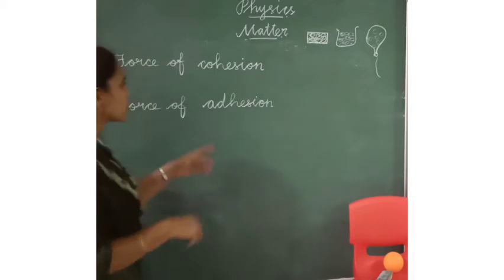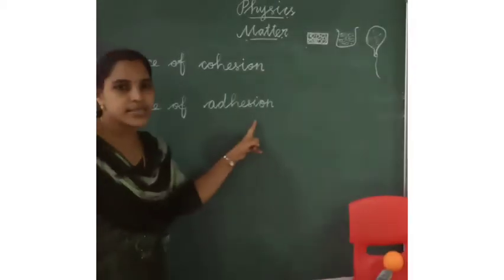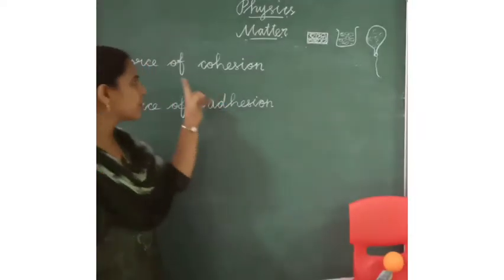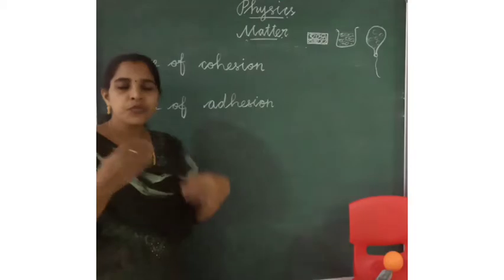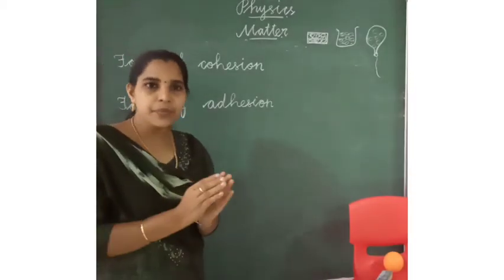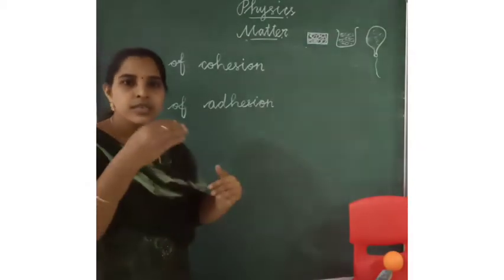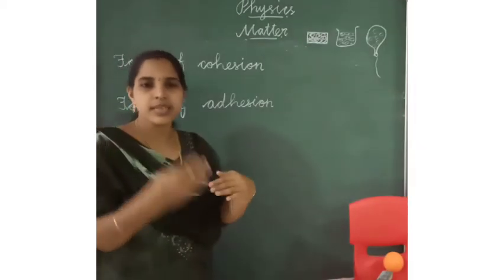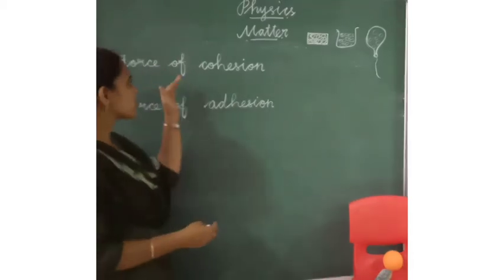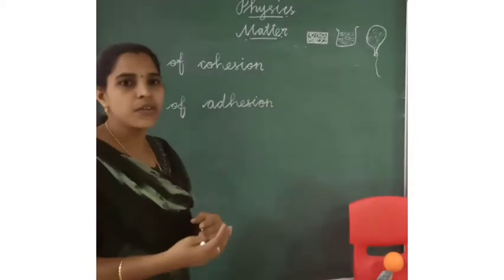It is two types: force of cohesion and force of adhesion. Force of cohesion means the force of attraction between the particles of the same kind. That means liquid between liquid, solid between solid, gas and gas. So the force of attraction between the same kind of particles.